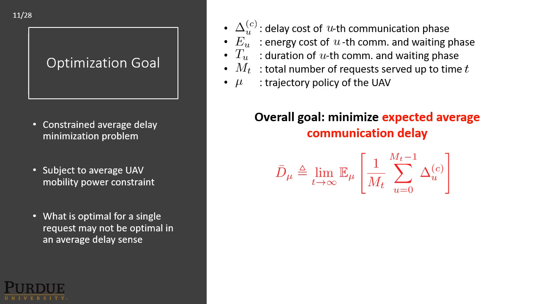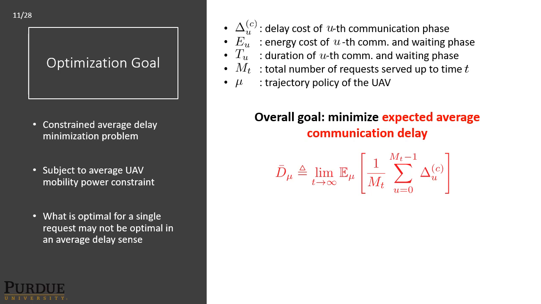With that, consider delta U of C, the delay cost of the user communication phase, E sub U, the energy cost of the user communication and preceding waiting phase, T sub U, the duration of the user communication and preceding waiting phase, M sub T, the total number of requests served up to time T, and mu, the trajectory policy of the UAV. The overall goal is to minimize the expected average communication delay, given by the following expression,